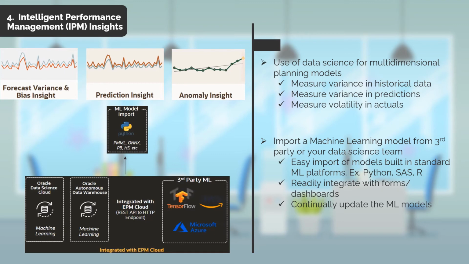The IPM Insights feature not only has all this pre-built content, but it also has another feature that is very important to discuss. This feature lets administrators import a third-party machine learning algorithm into EPM Cloud to gauge deviations and anomalies, much like the pre-built algorithms. The ML model import allows you to import from standard ML platforms and languages such as Python, SAS, and R programming.